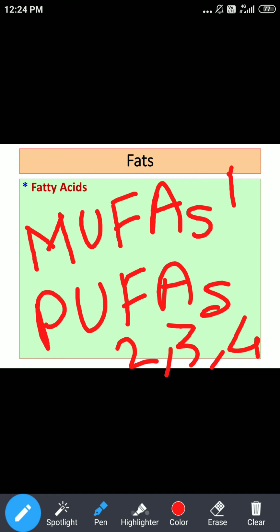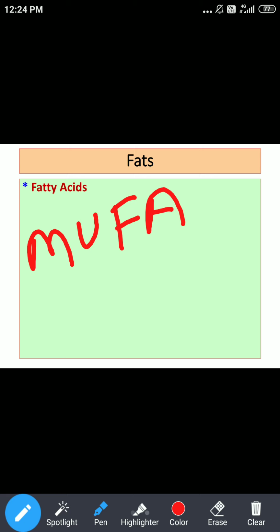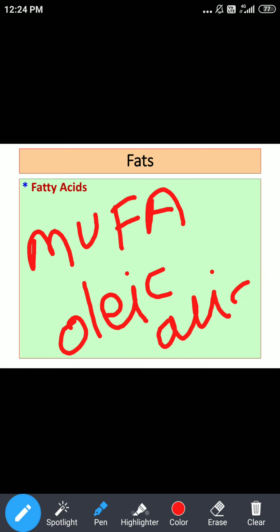What are examples? The practical aspect to understand is the various examples of MUFAs and PUFAs. As far as monounsaturated fatty acids are concerned, the most important example is oleic acid, which contains only one double bond.